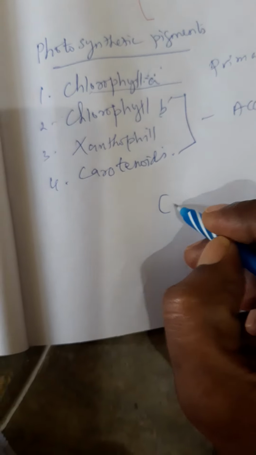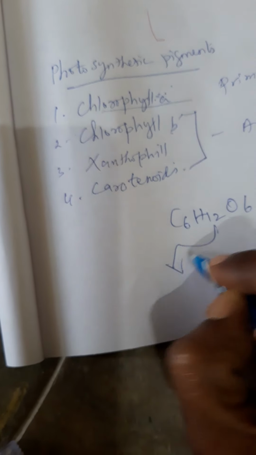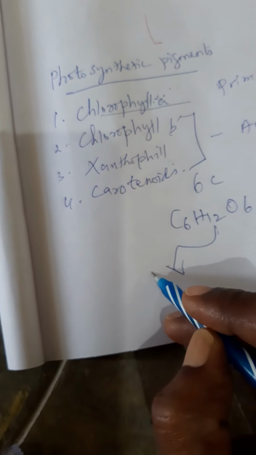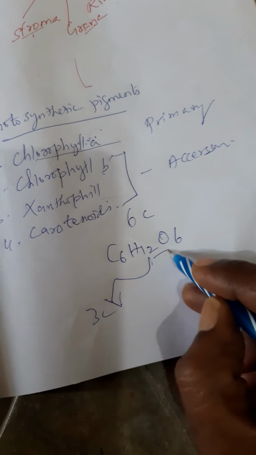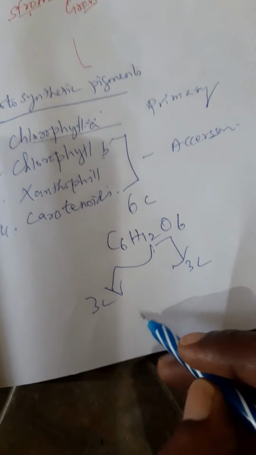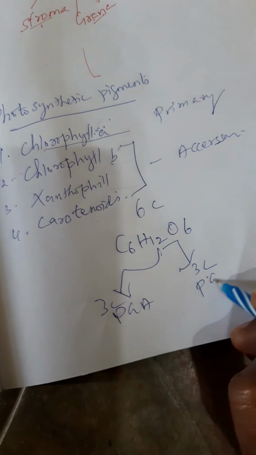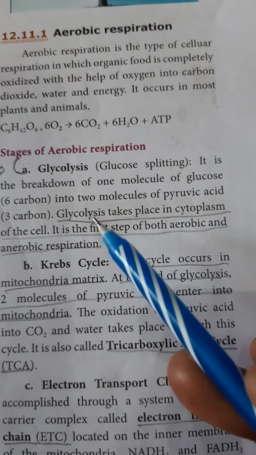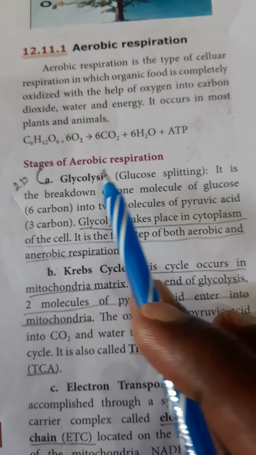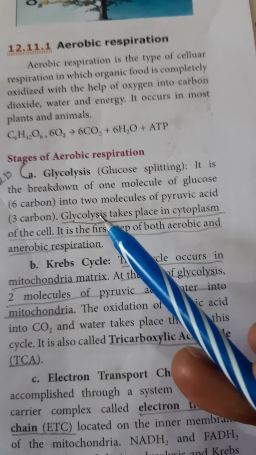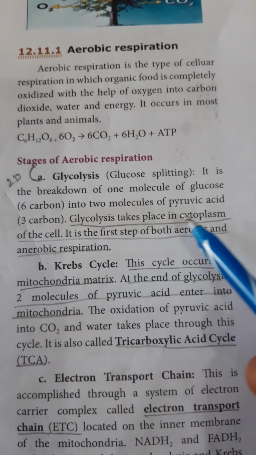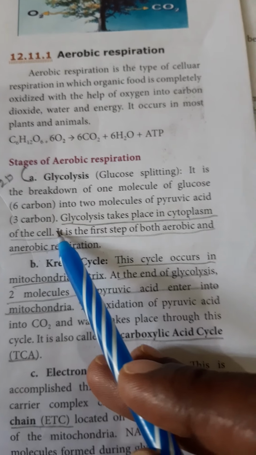That is a 6 carbon compound dividing into 3C, PGA, phosphoglyceric acid. The glycolysis process takes place in the cytoplasm of the cell.